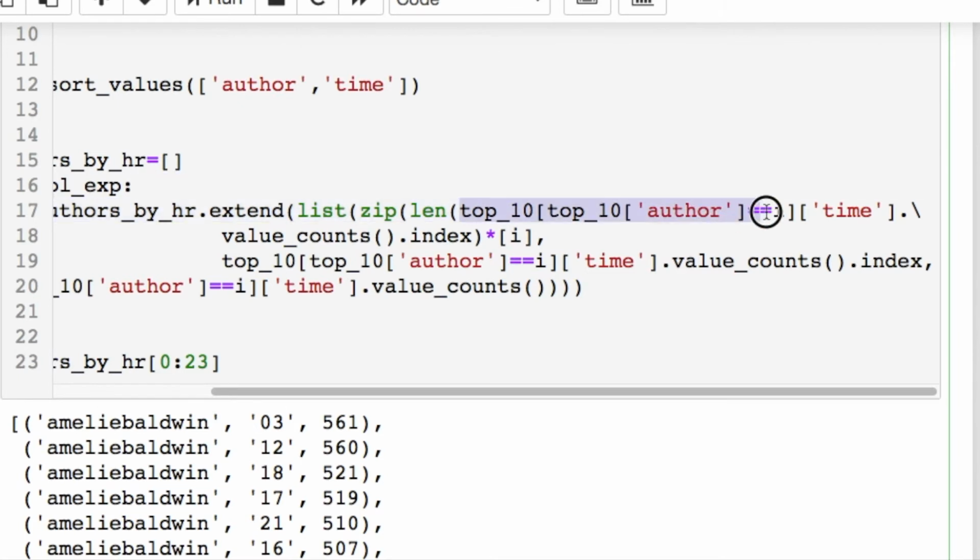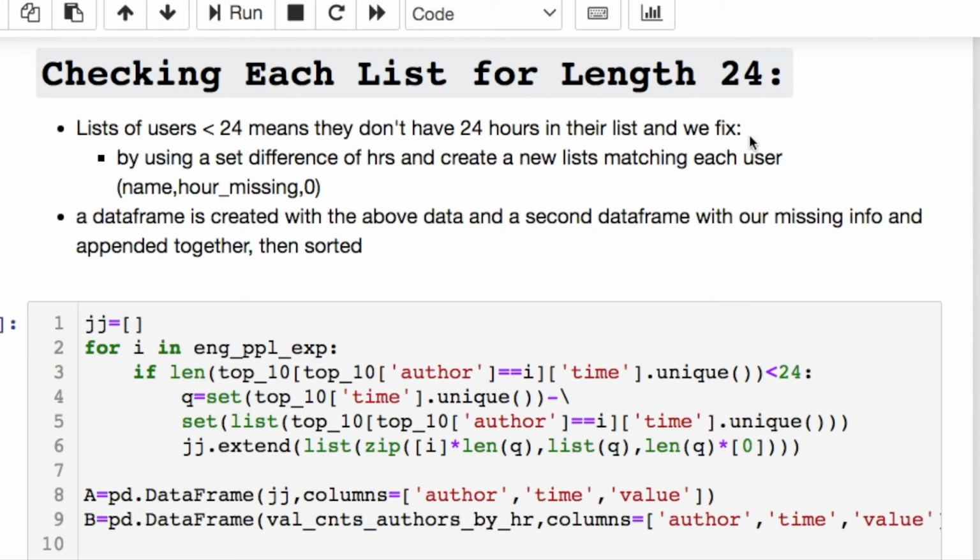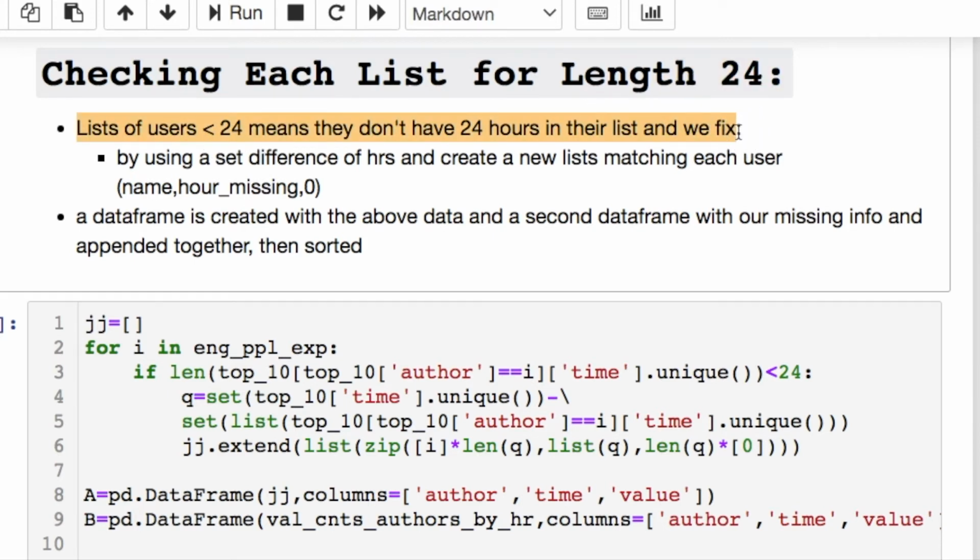So we look at the author that we're iterating through, look at their time, get the value count for that, take the index, multiply by the length of it so we get the same length when we're running it through the data frame later. We're then taking that time, getting the values of that, and also the occurrence, which is this. Now, only a few of these entries were less than 24 hours. But who's really tweeting 24 hours a day unless it's a bot just retweeting automatically, which I'm pretty sure is what's going on for most of this information.